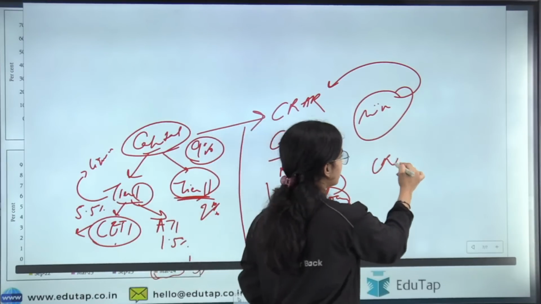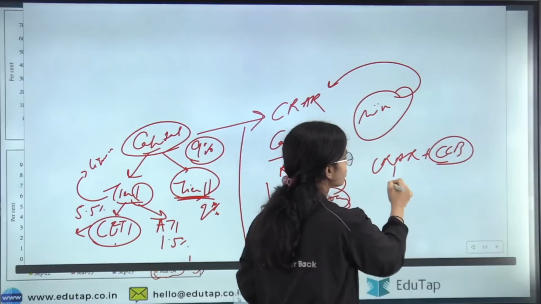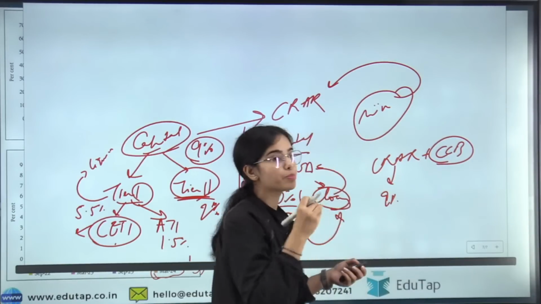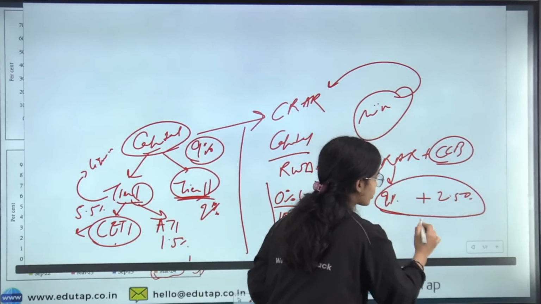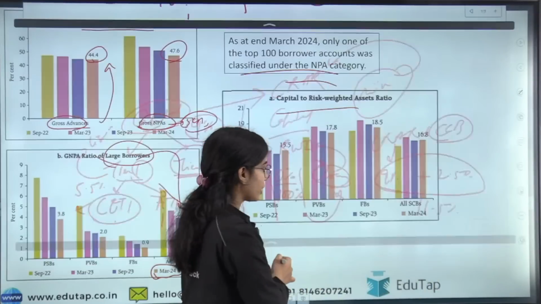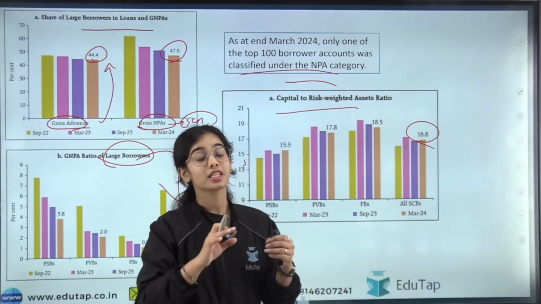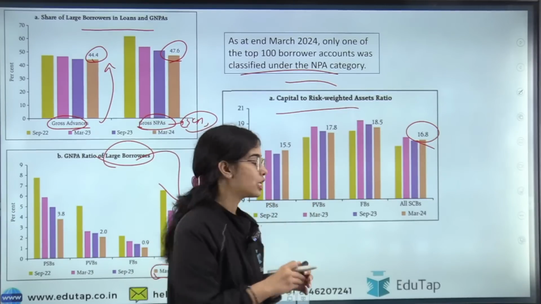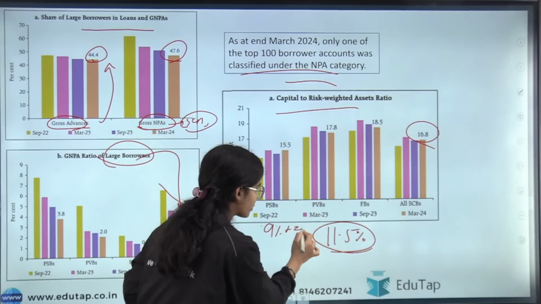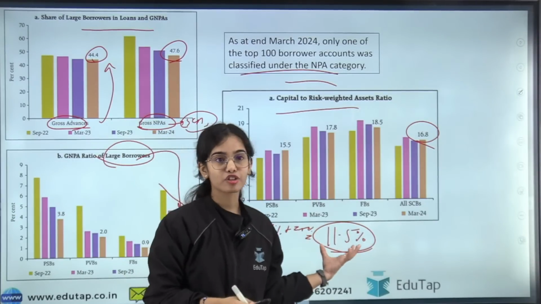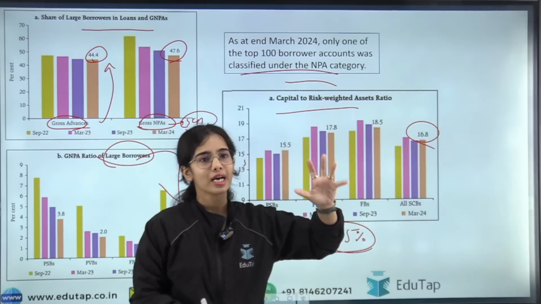Now in this CRAR, if you add the CCB, the capital conservation buffer, CRAR is 9% and banks have to keep a buffer also, at 2.5%. So in total, the bank has to keep 11.5% of capital. The scheduled commercial banks are maintaining 16.8% of capital, that is way higher than the 11.5% minimum requirement by the Reserve Bank of India, which is 9% plus 2.5%. That is quite high, that is quite good.